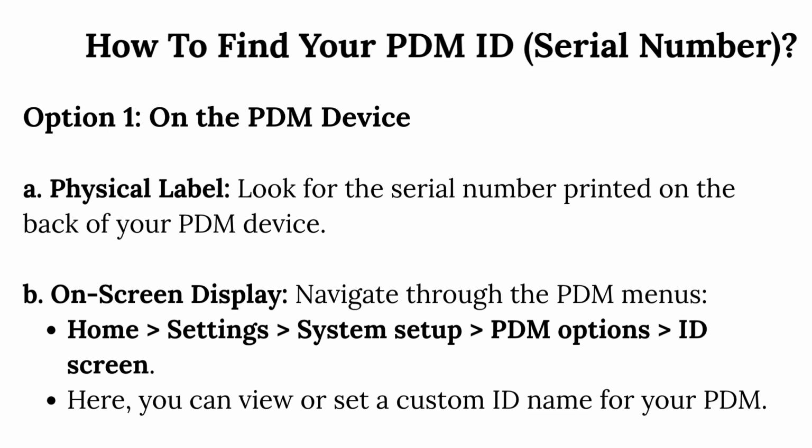B. On-screen display. Navigate through the PDM menus. Home, Settings, System Setup, PDM Options, ID screen. Here, you can view or set a custom ID name for your PDM.